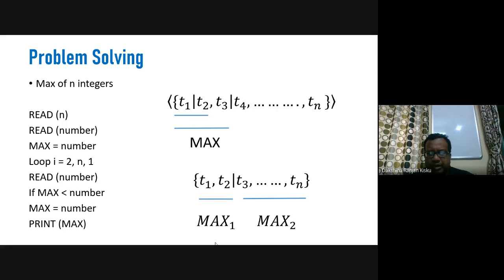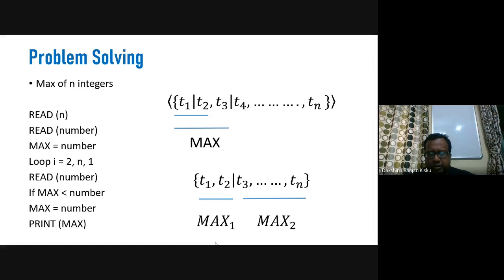So after ti, we will have ti plus 1, ti plus 2, and up to tn. Okay. So up to tn, we will finish the comparison by comparing with tn, then we will find the final solution to this problem.